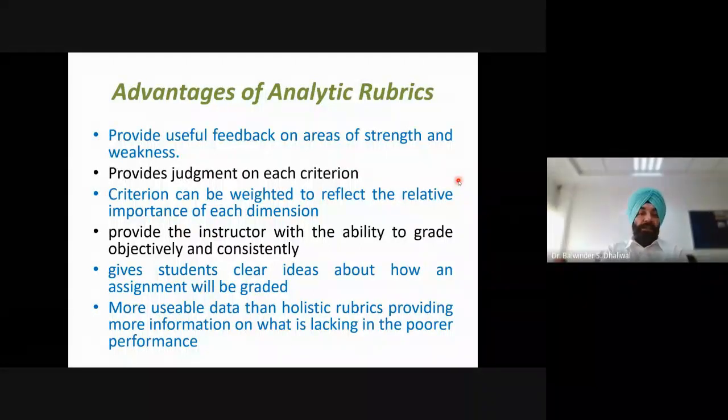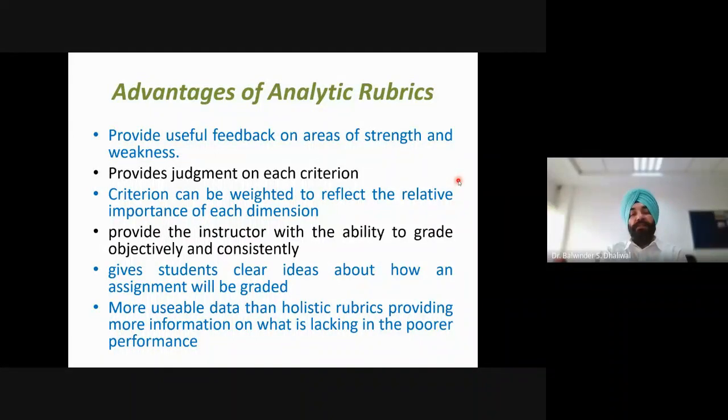Another important point is that criteria can be weighted to reflect the relative importance of each dimension. So we may have different criteria, and we may assign different weights to different criteria. So it is not the case that all the criteria will be evaluated with equal weightage. It is very much possible in analytic rubrics that we can assign weights to different criteria. So that will reflect the relative importance of each dimension.